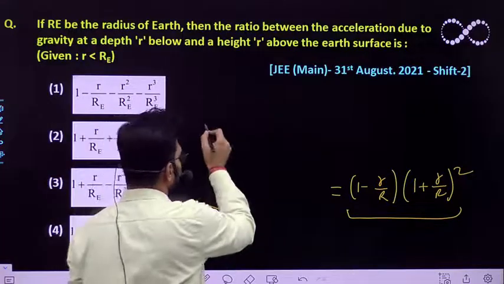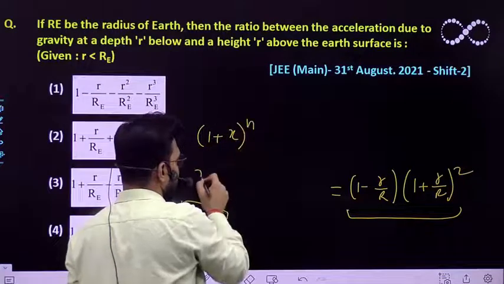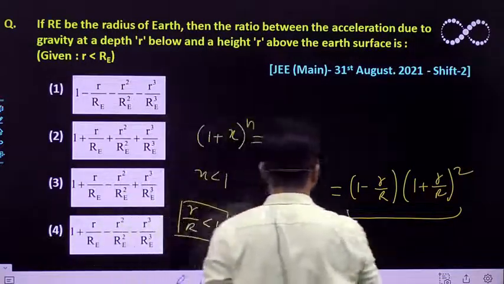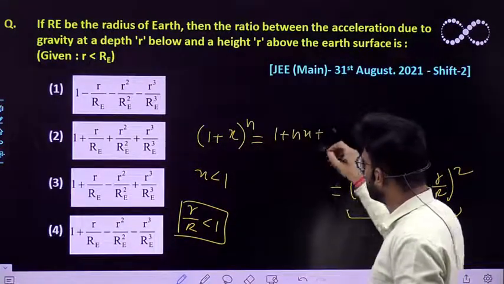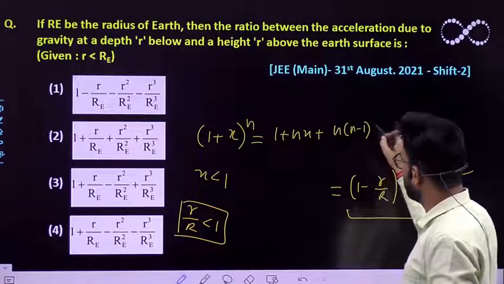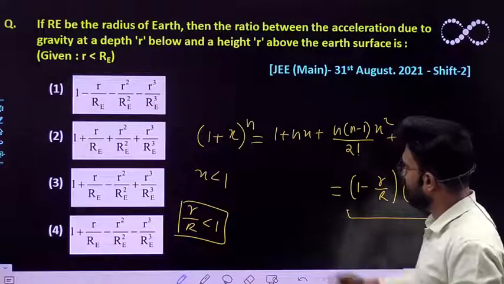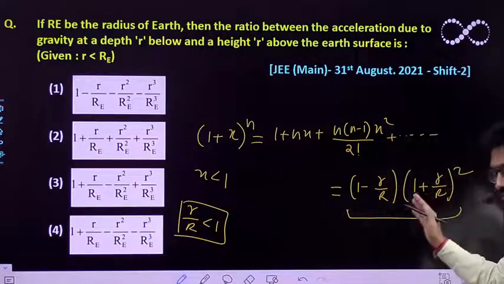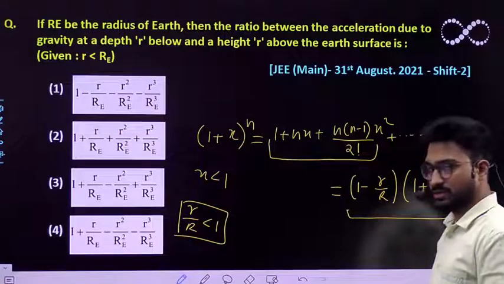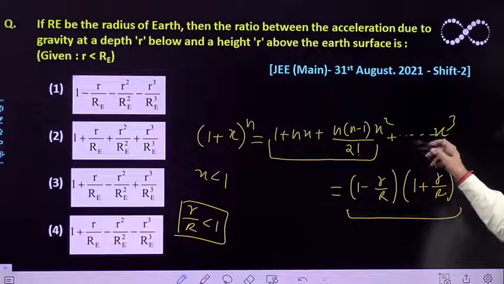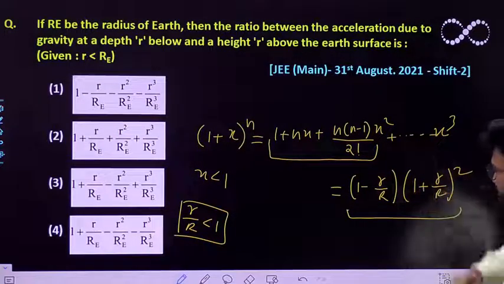So we know the relationship. We know that for (1 + x) raised to power n, where x is less than 1, through the binomial theorem we are going to expand it. Its expansion is given by 1 + nx + n(n - 1)/2 factorial x square plus so on. So we'll be using the binomial theorem and take the first three terms of it, because in the next term you'll be getting x cube. Again it would be very much less, so you should neglect those terms.